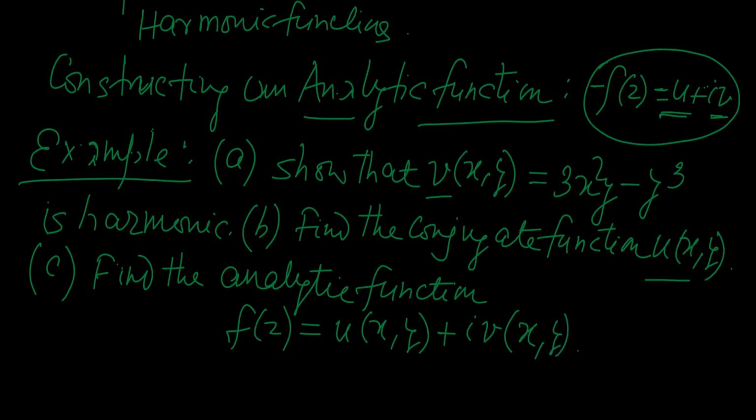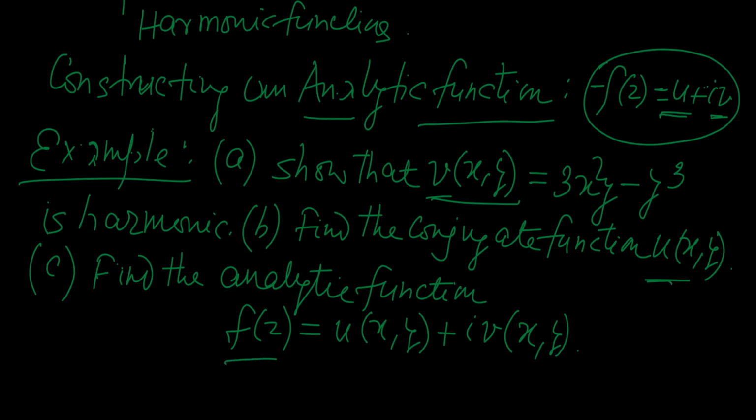Let us see. In this problem, we have been given the imaginary part of the analytic function f of z, that is v, and we have to find its real part. And after finding the real part, we will have to construct this function.